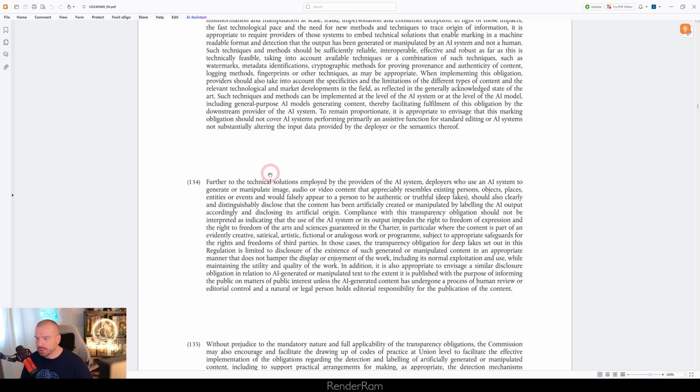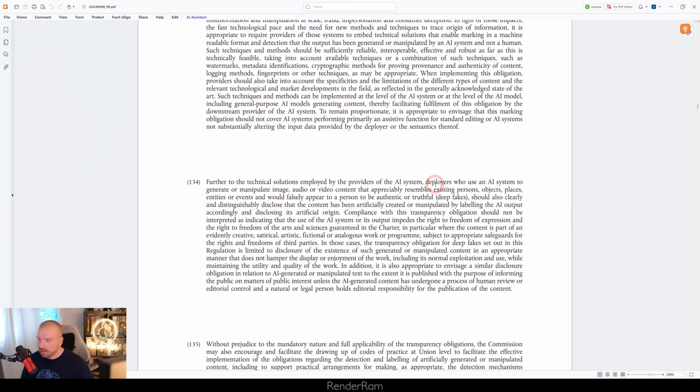But here is the thing. Deception. The whole EU law constantly says, look at this: deployers who use an AI system. By the way, a deployer is a person who uses AI. So deployers who use an AI system to generate and manipulate image, audio, or video content that appreciably resembles existing persons, objects, places, entities, or events, and would falsely appear to a person to be authentic and truthful, should clearly and distinguishably disclose that the content has been artificially created.